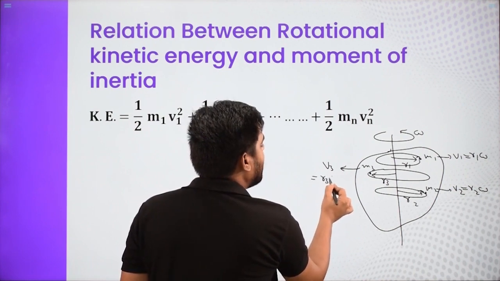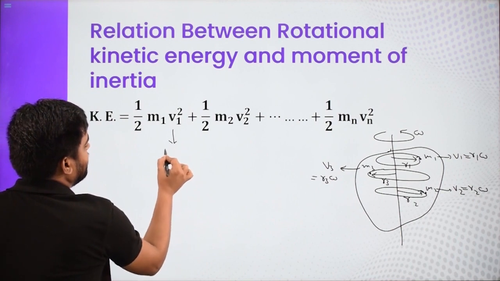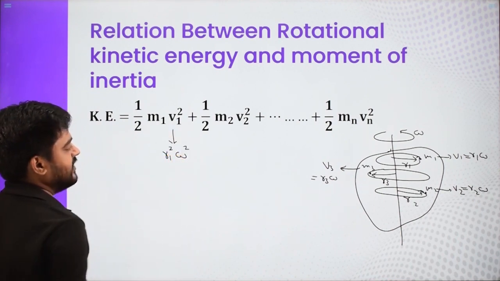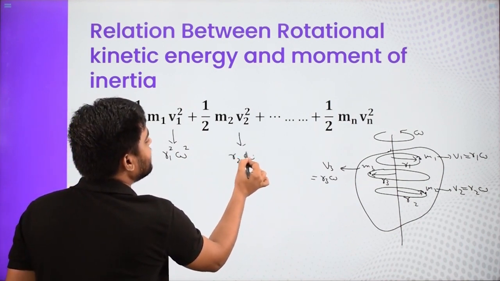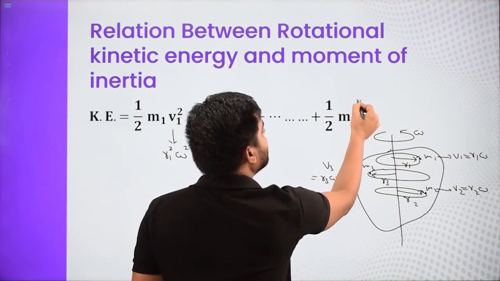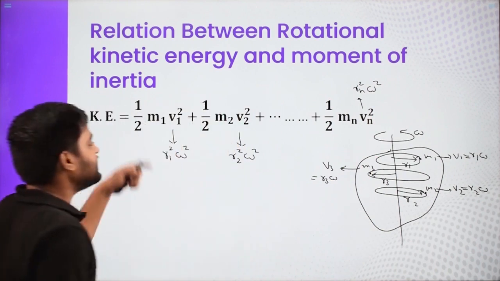This is going to be r3 omega. So instead of v1, I can write r1 omega, and since it is v1 square, we square it. Same thing over here, I can write r2 omega and the square of that. And for the last particle, it will be rn omega and the square of that.